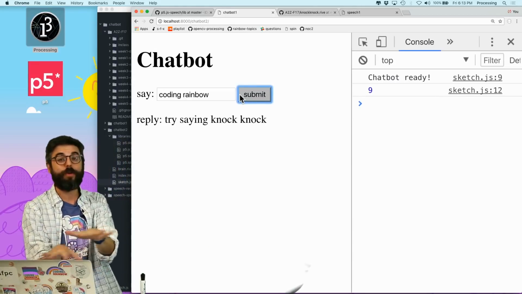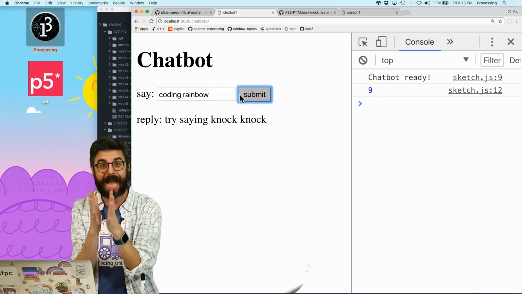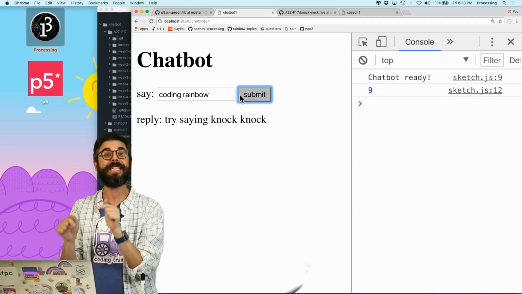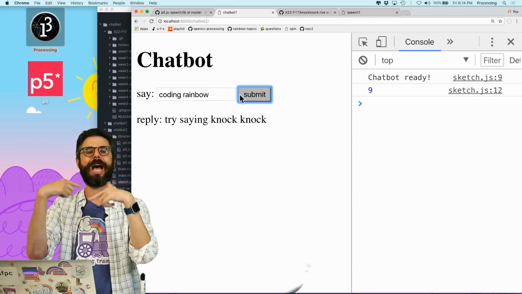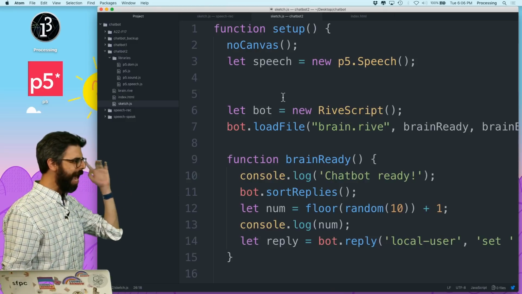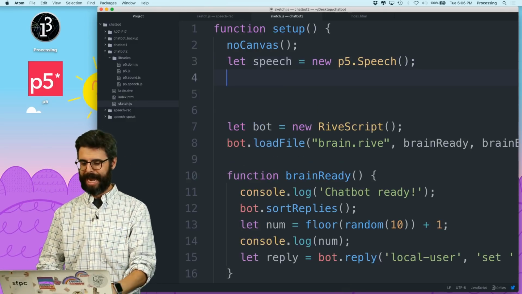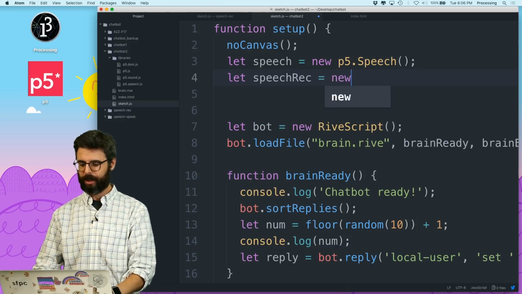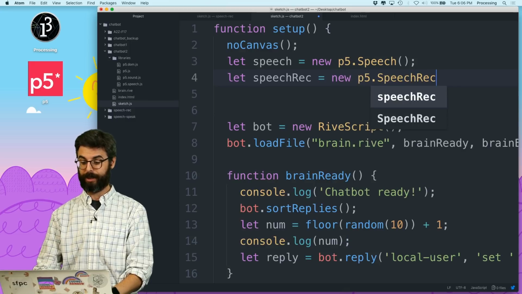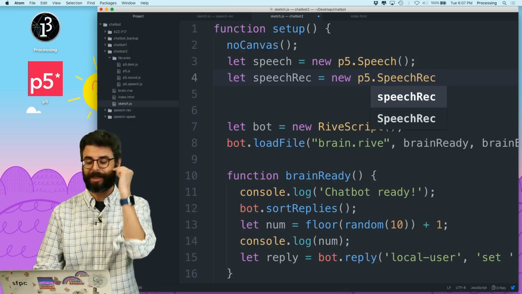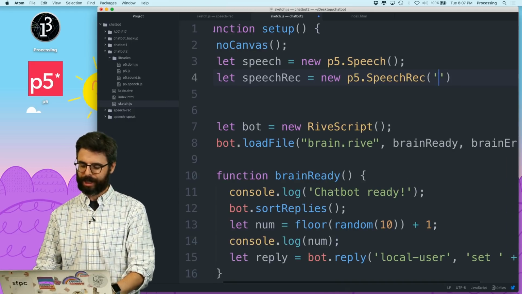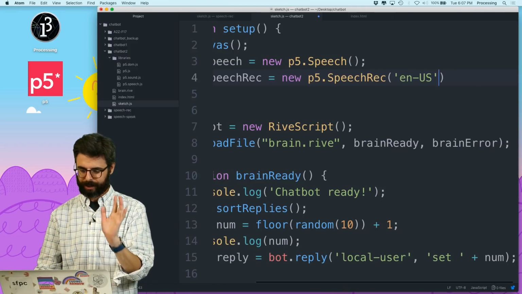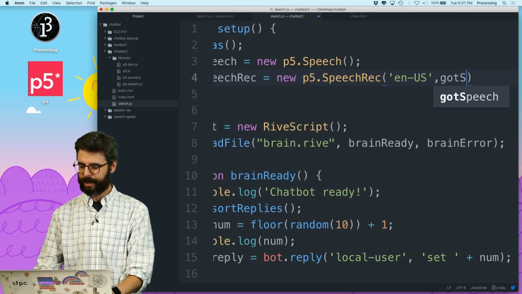Now, I kind of want to remove the text there. The point was this, but now instead of me typing in the stuff, I want to be able to say it. So at the top, what I can do is add a speech recognition object, new p5.SpeechRec. This is going to listen to me. And I'm going to give it a default language of US English, and I'm going to give it a callback.